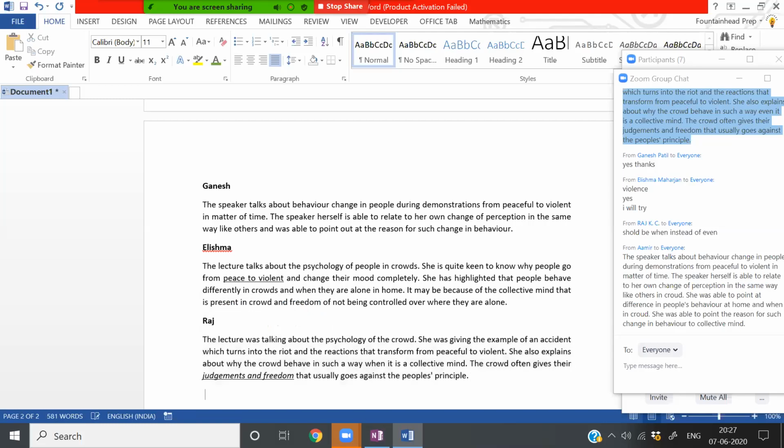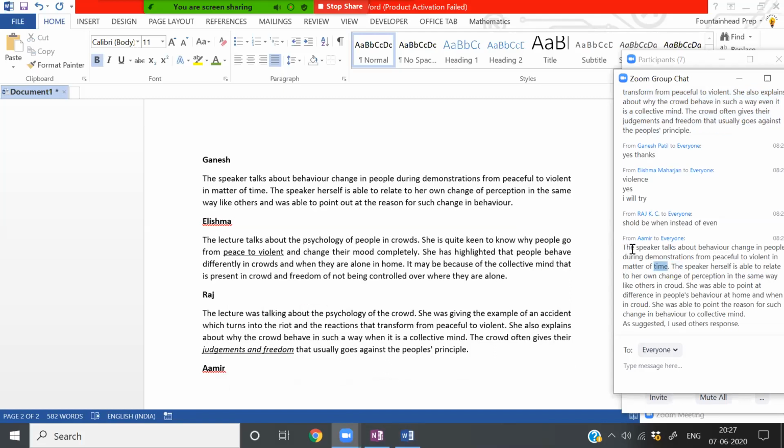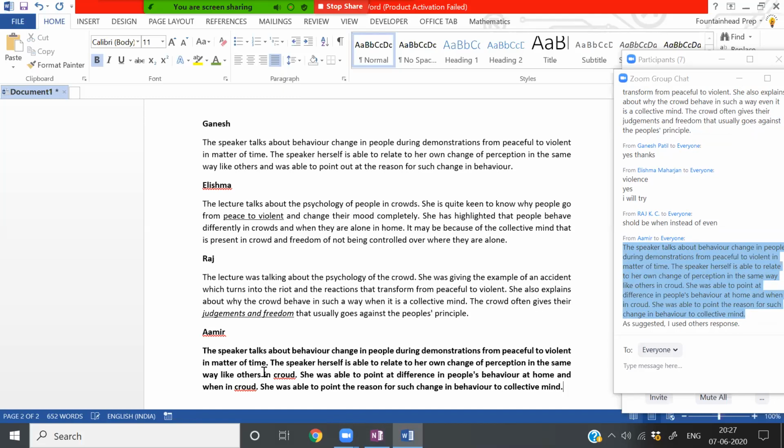65 words. Good. So we have Amir as well. So let's look at Amir's response and then see how good we are. Oh, you used others' responses. Okay. So this may be a combination of all Ganesh, Elishma's and Raj's responses. So let's see.